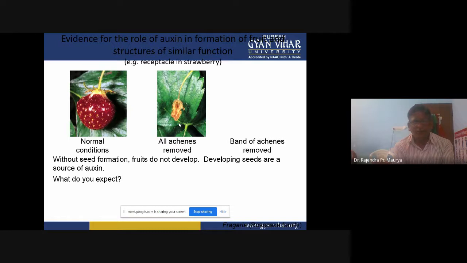Developing seeds are a source of auxin. What do you expect?